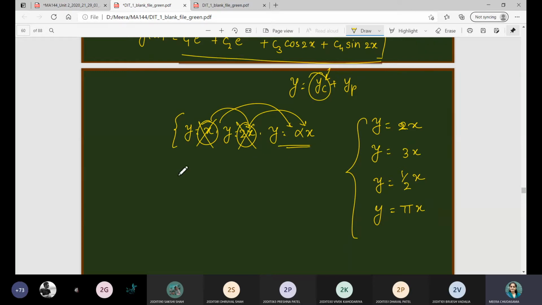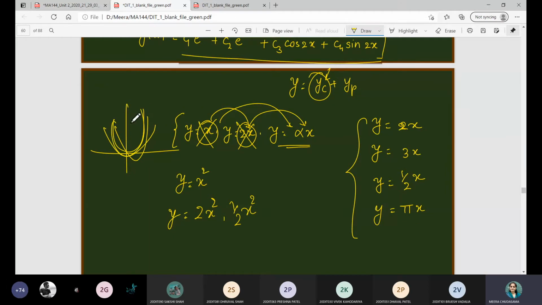Same thing I can consider for the parabola as well. Y is equal to x square represents a parabola, 2x square, 3x square, 1 by 2 x square, all these represent the family of parabolas, right? They will have different natures, but they all pass through the origin. As with the straight lines, this is a family of parabolas, and you can allow alpha to be negative as well.